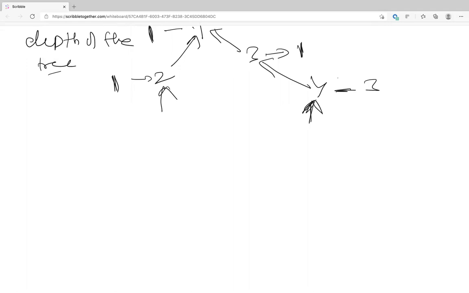Basically, to find out the root of the tree, you keep going up till you find the root, right? Yeah. So you're traversing the length of the tree. And the property here is the height of the tree will be log n. So basically you're going only the height of the tree.